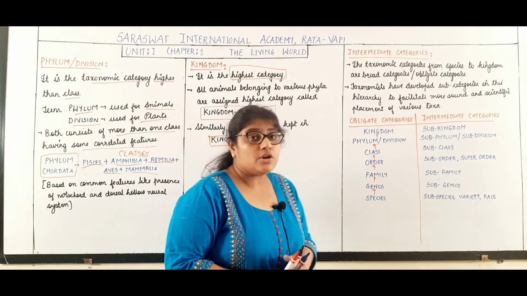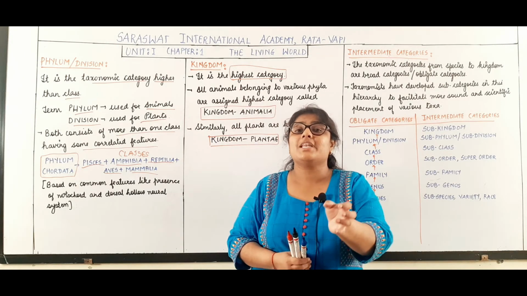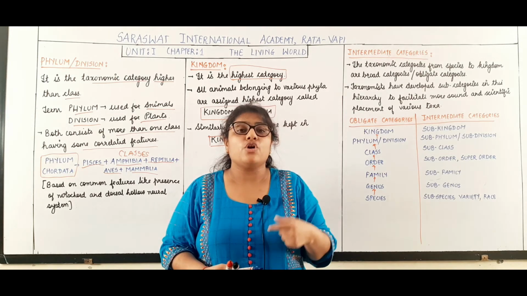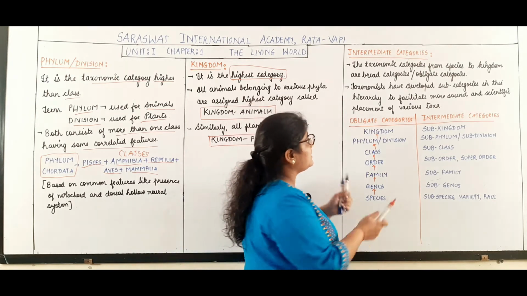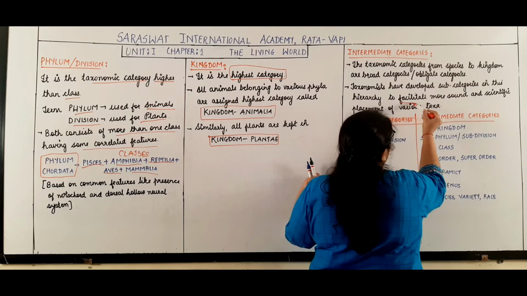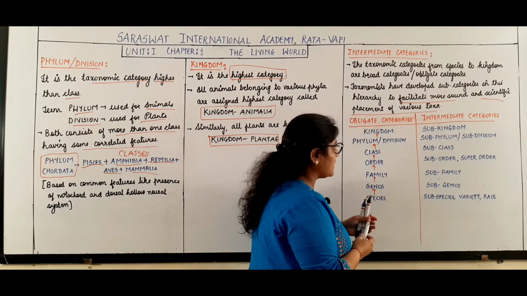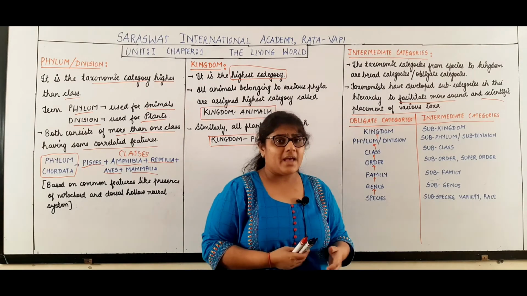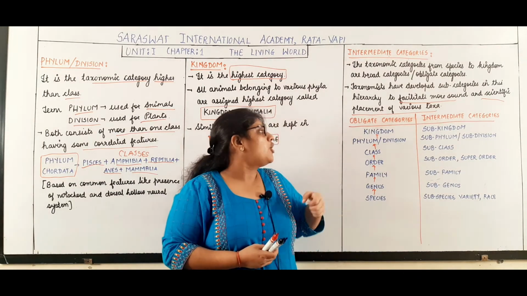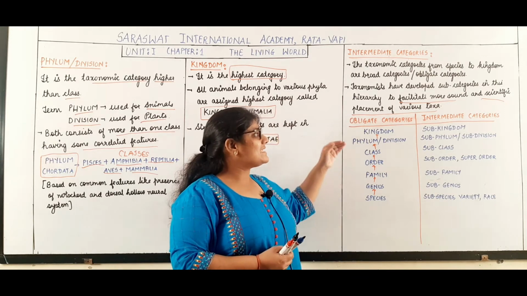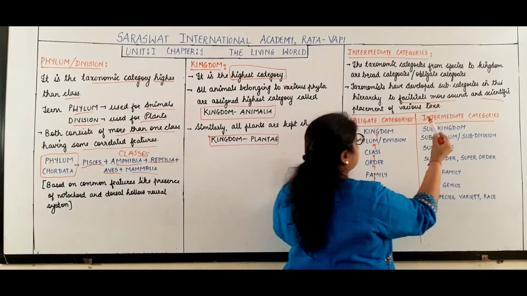But taxonomists have also developed certain subcategories. And why have the taxonomists developed the subcategories? To facilitate more sound and scientific placement of taxa. So to prepare a more scientific arrangement of various taxa, scientists have developed the subcategories.